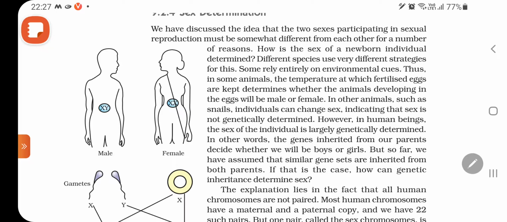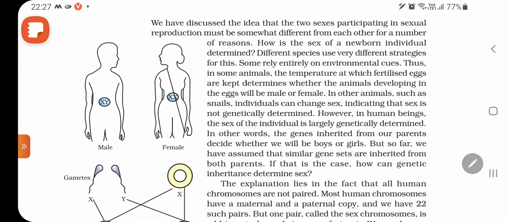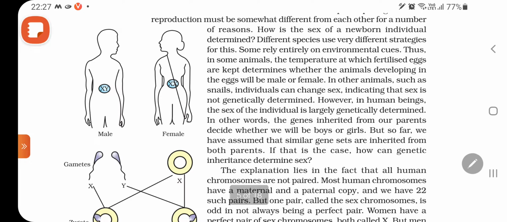So they are different from human beings, because we will learn here that in human beings, chromosomes, genetic materials, are responsible for sex determination. Here I will take one example of a turtle. If turtle eggs incubate below 81.86 Fahrenheit, the turtle hatchling will be male. If the eggs incubate above 87.8 degrees Fahrenheit, however, the hatchling will be female. So you see the difference. Here temperature is more important. But in detail we are going to discuss the case of human beings.